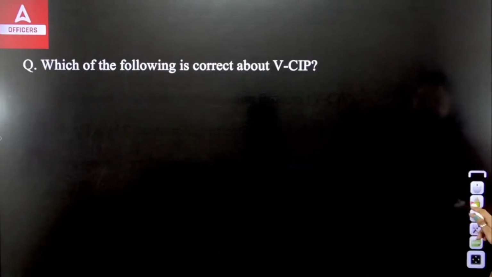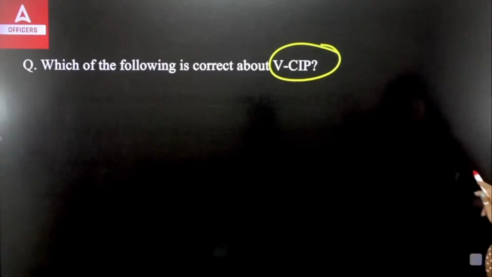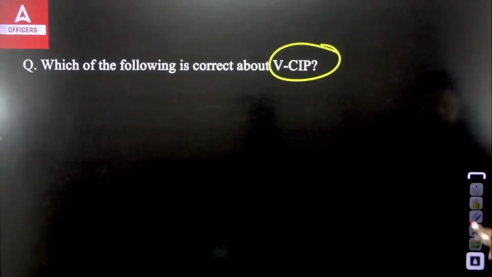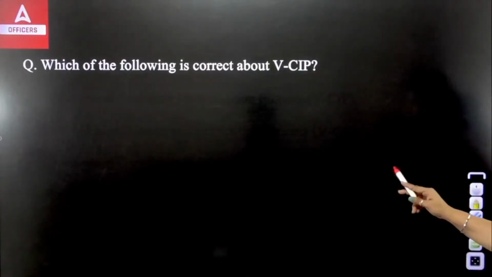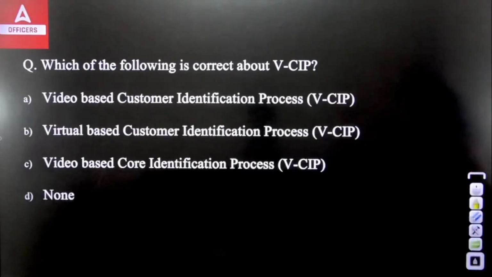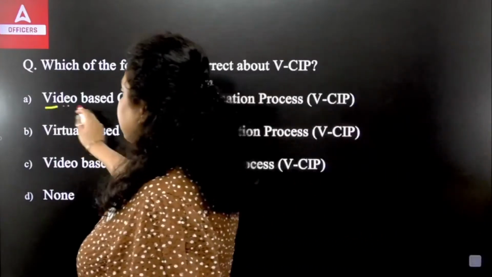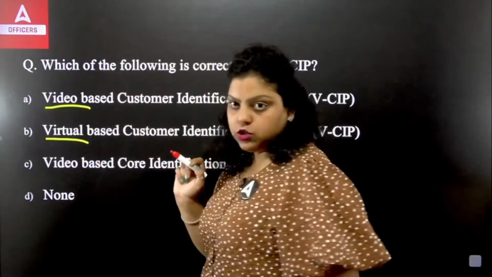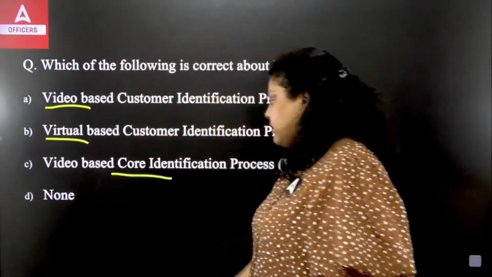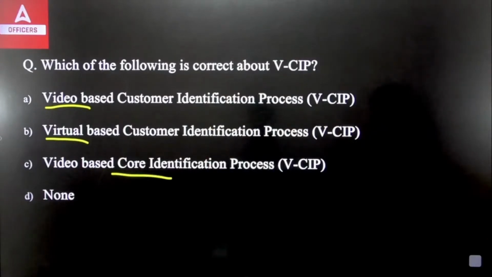Which of the following is correct about VCIP? So what is VCIP? You have to answer the full form of VCIP. These types of questions can be asked for 0.5 marks. These are the statements that we have, the full forms. First is video-based customer identification process. Second is virtual-based customer identification process. Third is video-based core identification process. And fourth is D. So which of the following is correct?